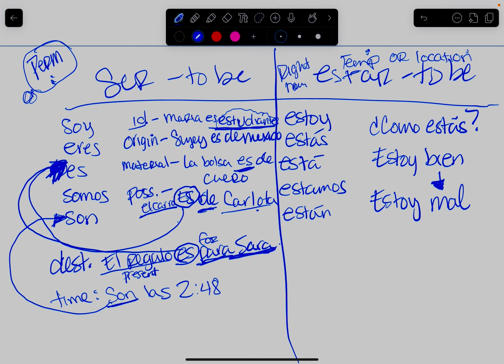So what does that mean? I can say, Soy inteligente. What does this mean? That I am, is to be, right? Intelligent. That's not likely to change overnight unless, like, I don't know, I get kicked by a horse.